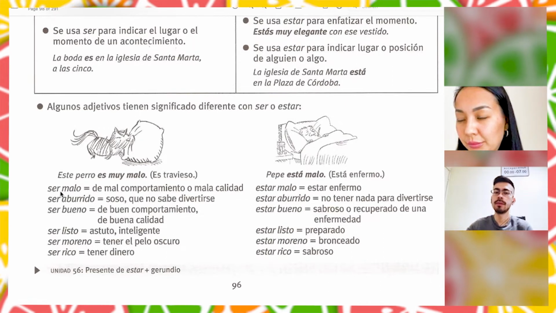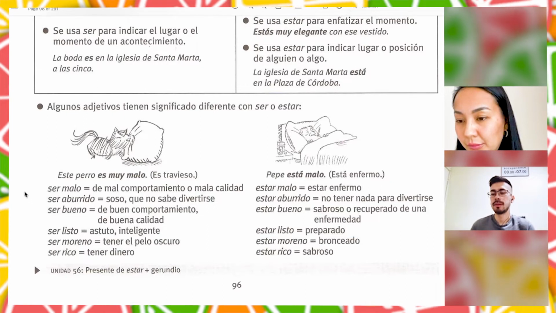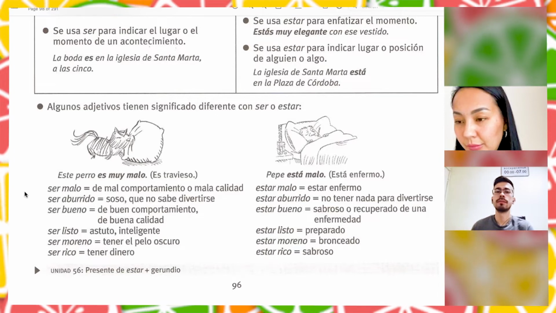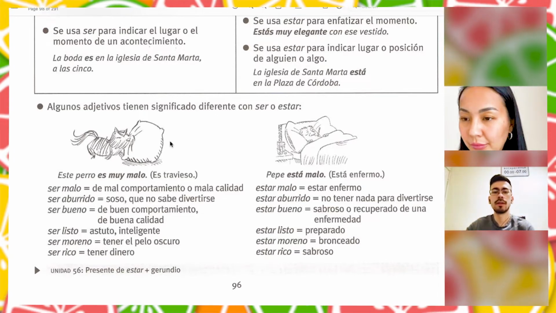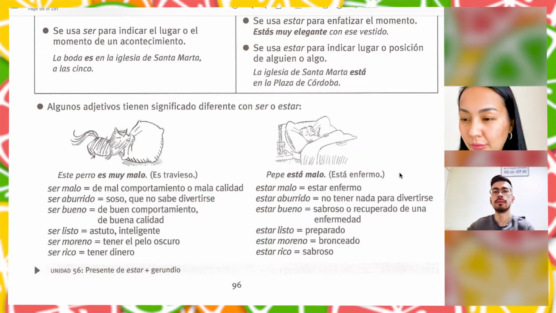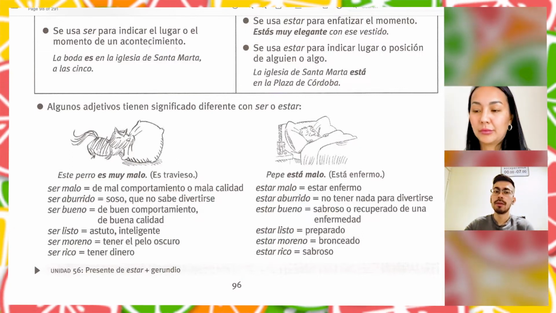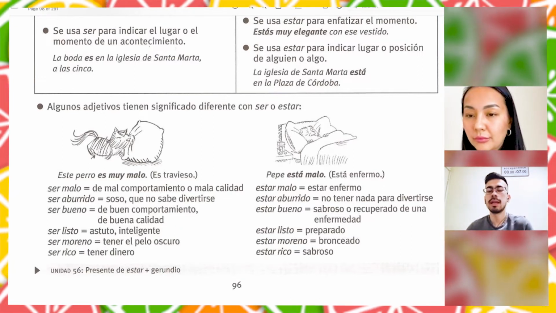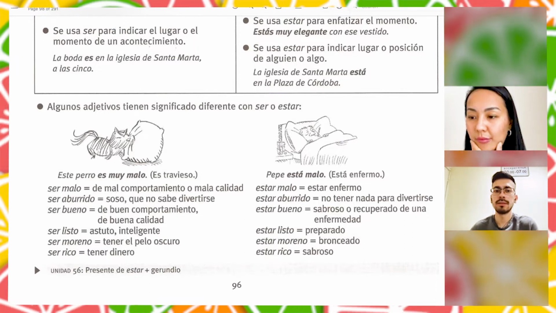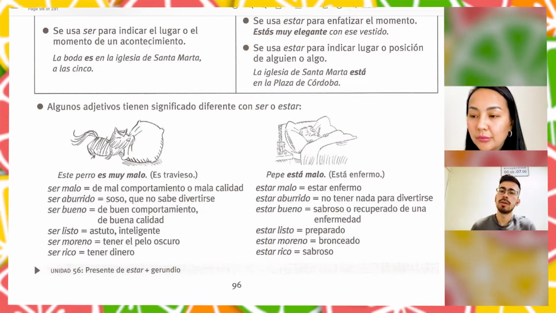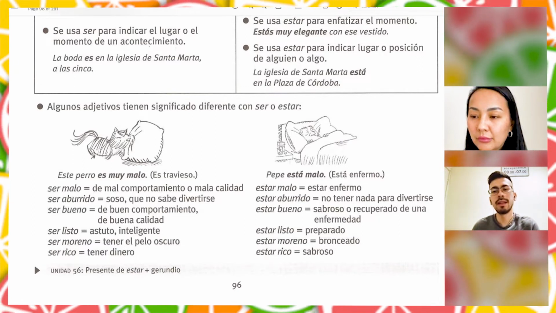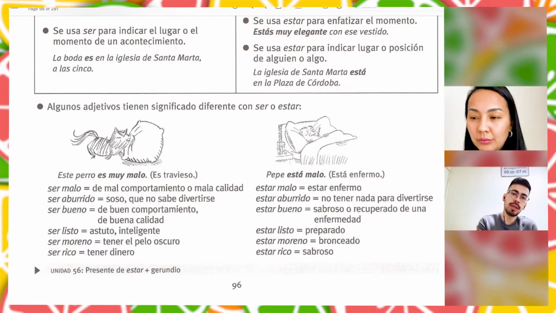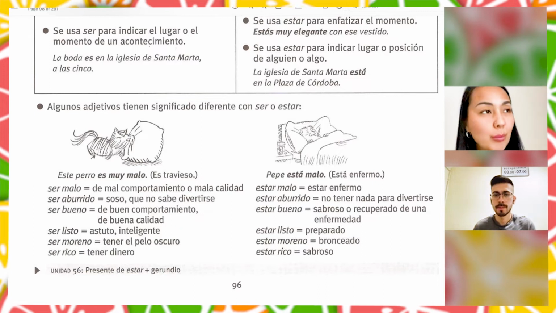So ser malo, for example, is going to be something of bad quality, or his behavior is not good. And estar malo is going to be sick. Nice. Ser aburrido, you know, bored. But ser aburrido means that he doesn't know how to have fun. And estar aburrido means that in this moment you don't have anything to do. So again, it's something he's usually like, or in this moment. He's a boring person, for example.